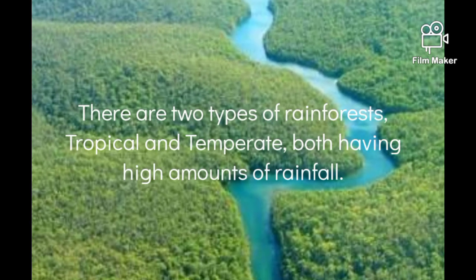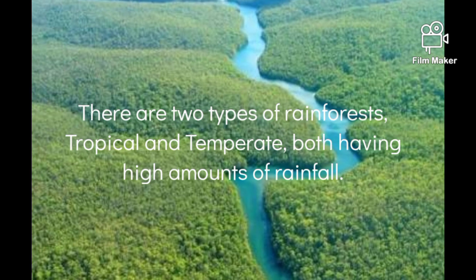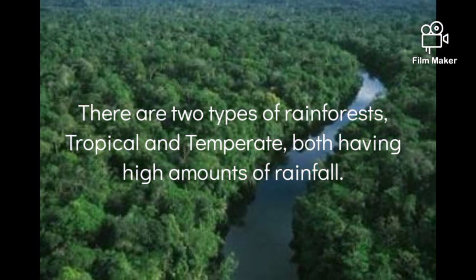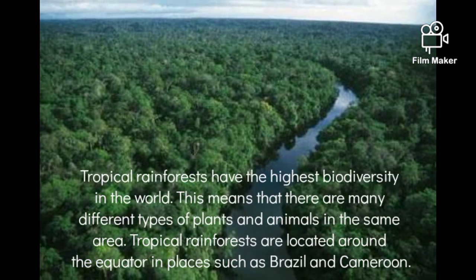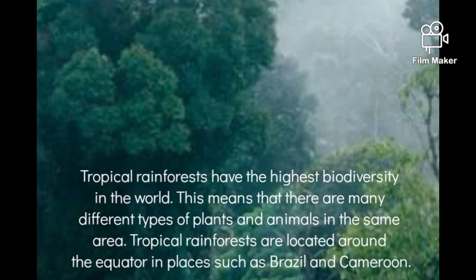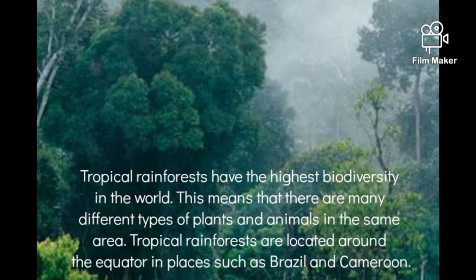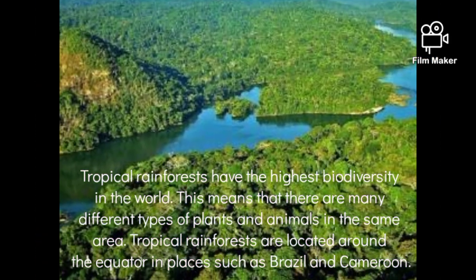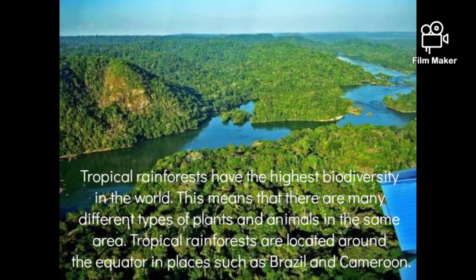Rainforests. There are two types of rainforests, tropical and temperate, both having high amounts of rainfall. Tropical rainforests have the highest biodiversity in the world. This means that there are many different types of plants and animals in the same area.